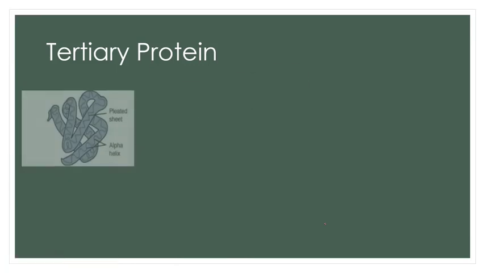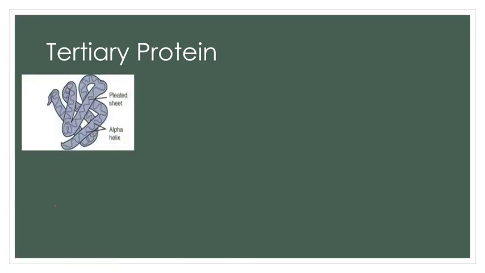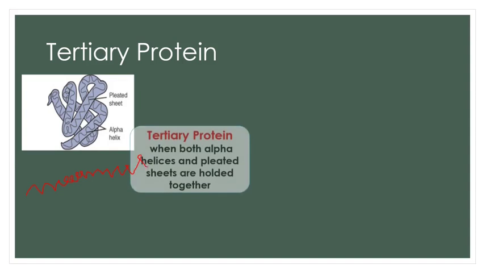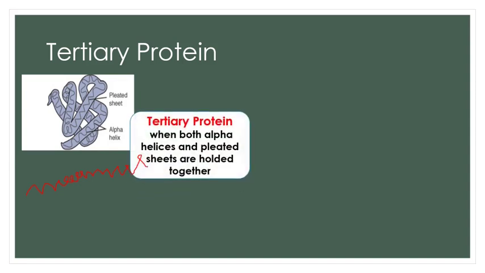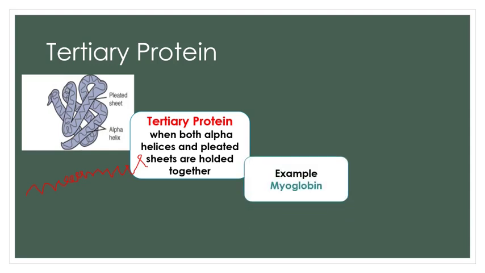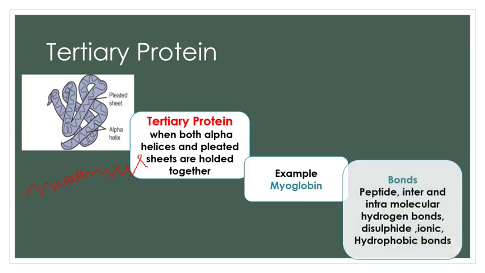Tertiary proteins are made very interestingly. They are made up of a zigzag arrangement, that is a pleated structure, and then they become a helically coiled structure. Again after some time the amino acids are in a pleated shape, and again they become a helical structure. So they are made up of both alpha helices as well as pleated sheets held together to form a single chain. Example, myoglobin, the protein found in our muscle, is the best example of a tertiary protein.